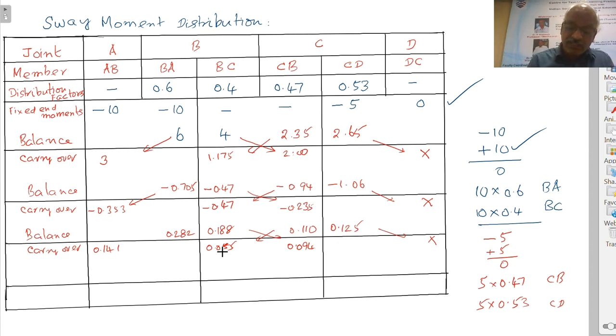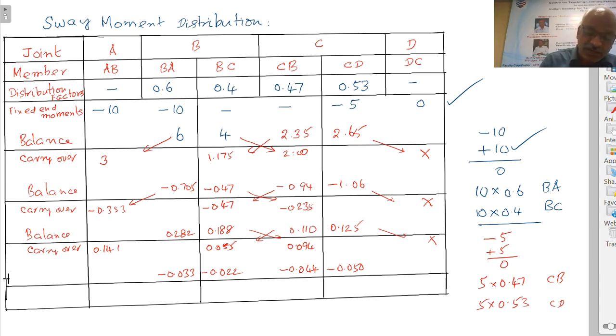Now here again, when this is plus 0.055, when we distribute we will get minus values. Minus value is minus 0.033, minus 0.022, this is 0.094 into 0.47 minus, that is equal to 0.044, this is minus 0.050, right. So this we are going to complete because all values are very negligible. Somewhere we have to stop. When the values become very negligible, we can stop the moment distribution.